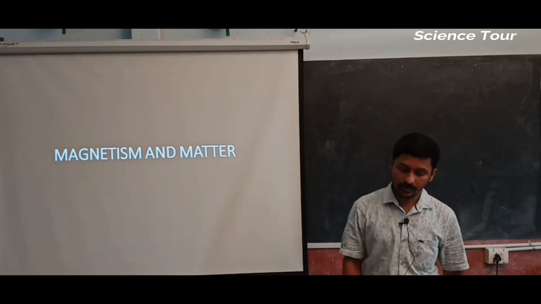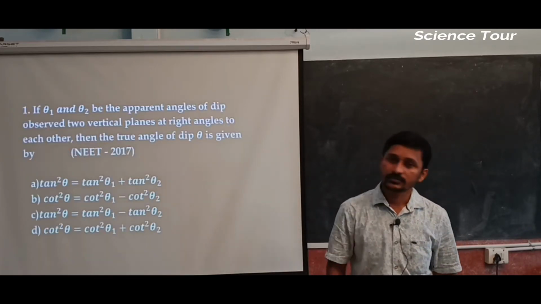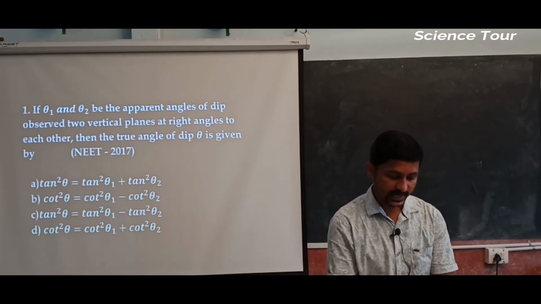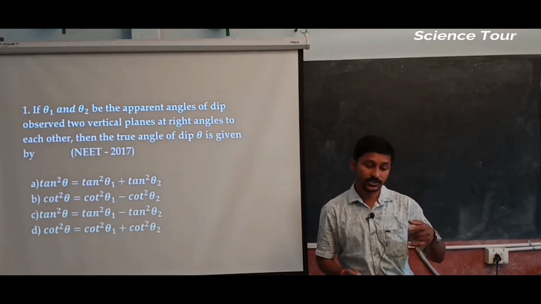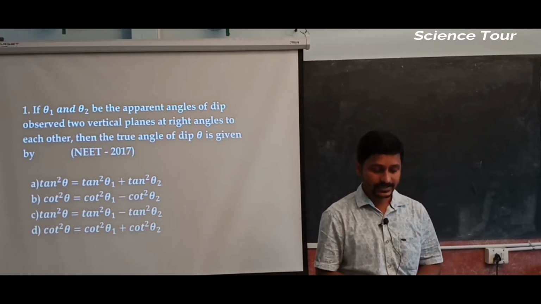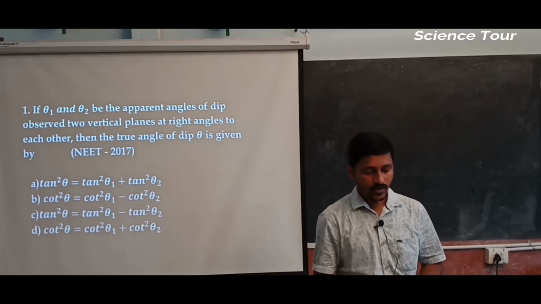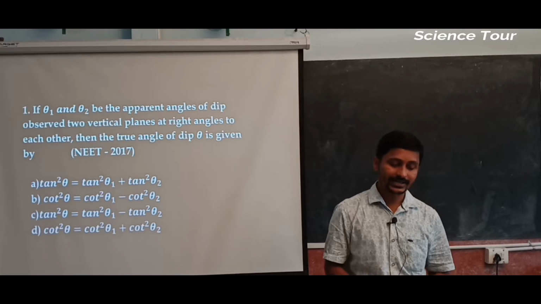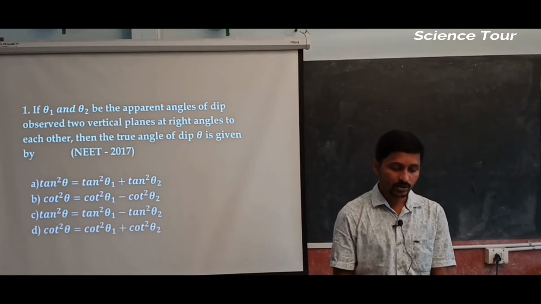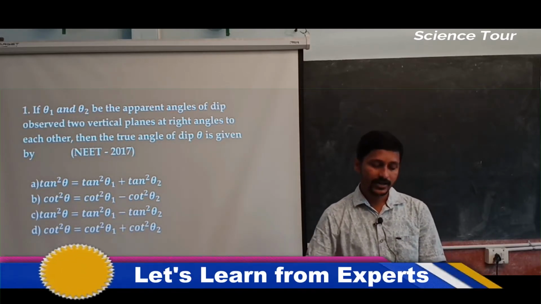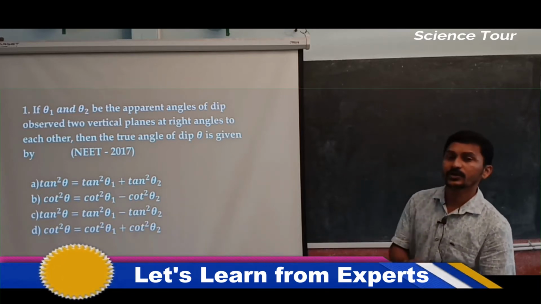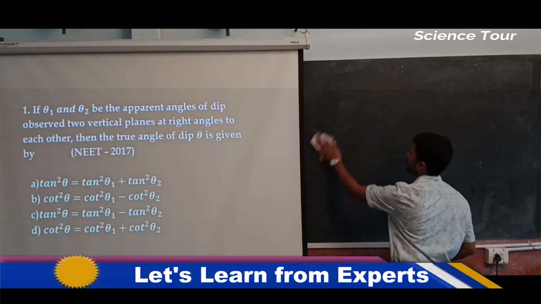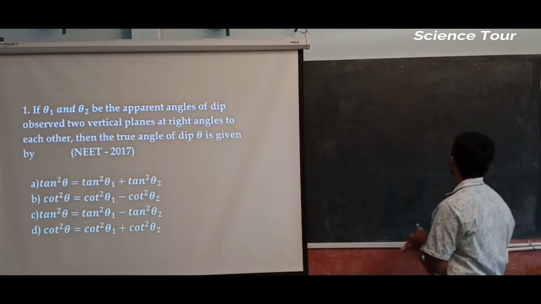So we are going to talk about magnetism and matter, and the first question is displayed on the board. The question says: if theta 1 and theta 2 are the apparent angles of dip observed in 2 vertical planes at right angles to each other, then the true angle of dip theta is given by? So in vertical planes they have calculated the angle of dip. What is the true angle of dip? That you have to find out.